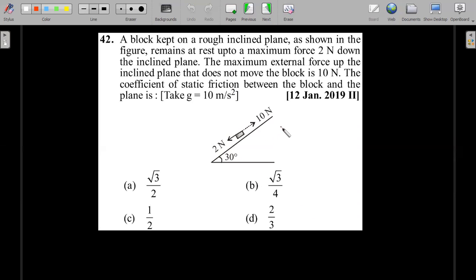Again, another practice question. This is just to highlight how many times they repeat the same concept across the papers. That's why PYQs are very, very important.